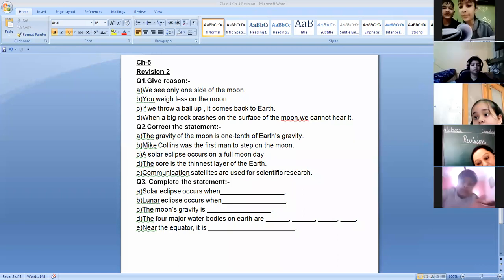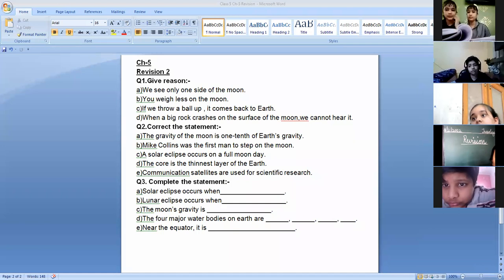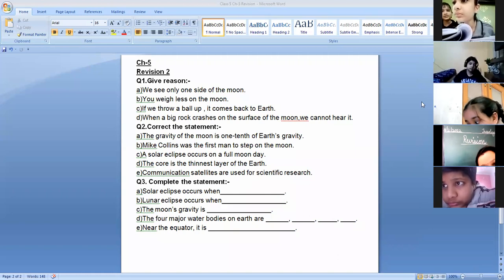Yes, Rimsha, Priyanshi. Good afternoon, beta. Rimsha will tell the B part and Priyanshi will tell the C part. Ma'am, a lunar eclipse occurs when earth casts its shadow over the moon. Correct. Or what comes in between? Ma'am, a lunar eclipse occurs when the earth comes between the sun and the moon, right? Okay.